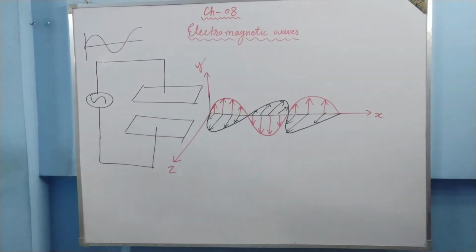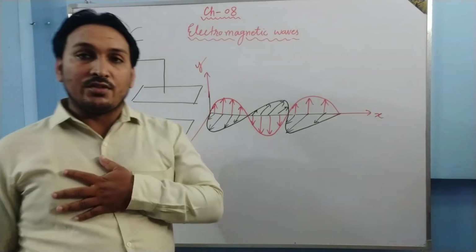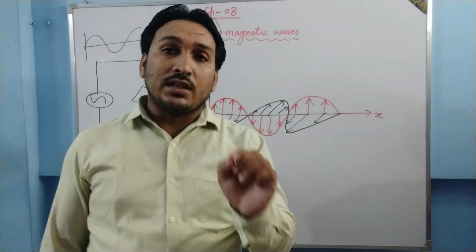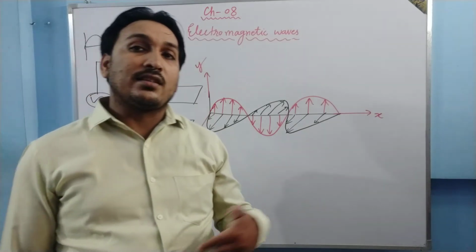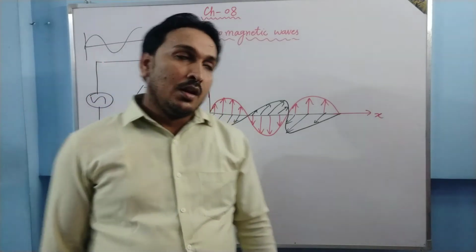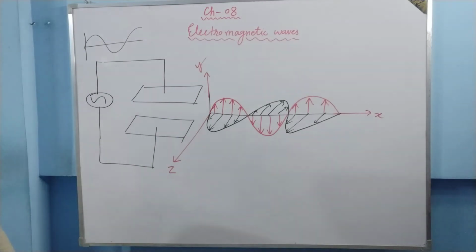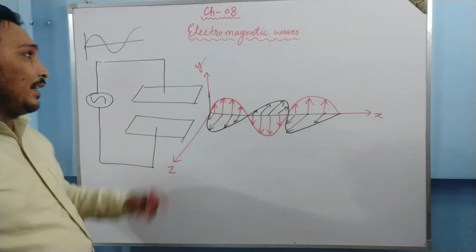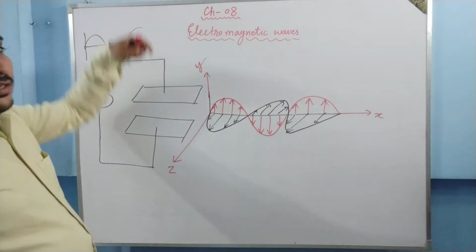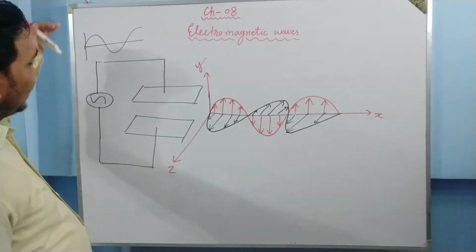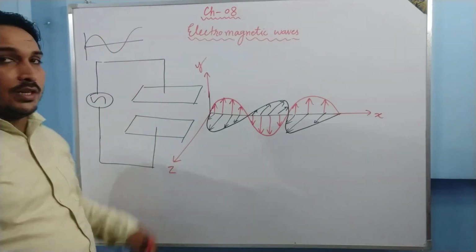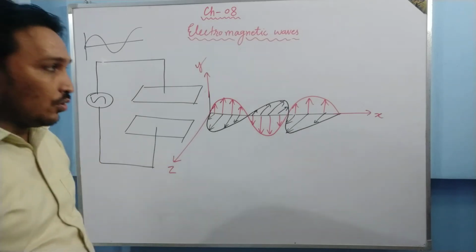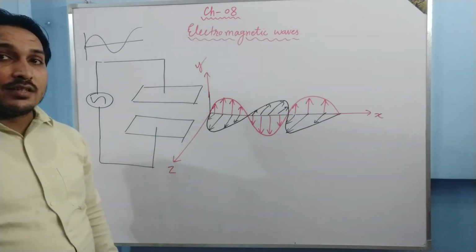Okay, so basically what is an electromagnetic wave? An electromagnetic wave is a wave which is radiated by an oscillating charged particle or an accelerated charged particle. Here in the circuit the charge is oscillating. We have done LC oscillation. In the capacitor the EMF supplied is like this, and the charge also will be in the same manner. So charge is being oscillated on the plates of the capacitor. So it is basically accelerated motion.